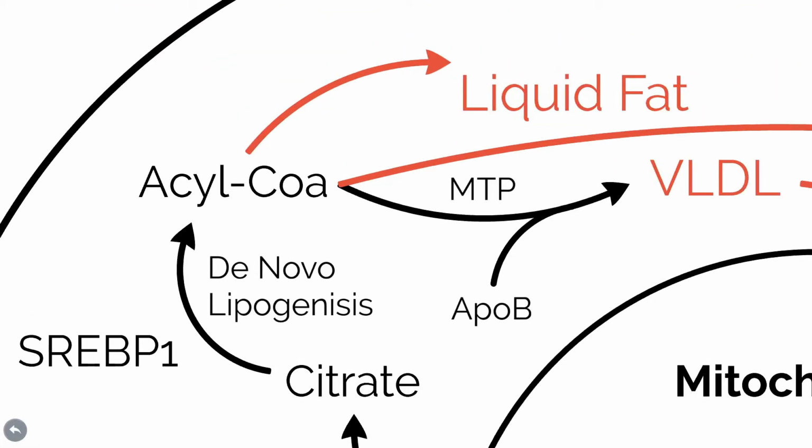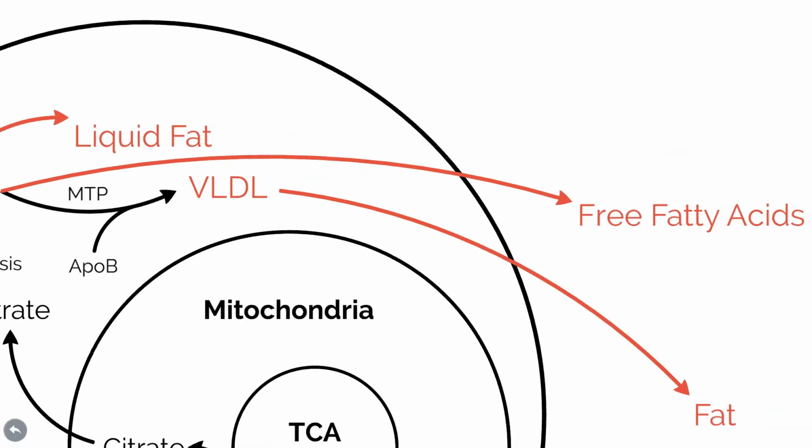There is a protein, SREBP1, which starts a process called de novo lipogenesis, or new fat making. The leftover citrate is transformed to fat. The liver doesn't want the fat to remain inside it, so it gets converted to VLDL, which is stored in fat tissue. Not only can this make one fat, but VLDL contributes to heart disease.